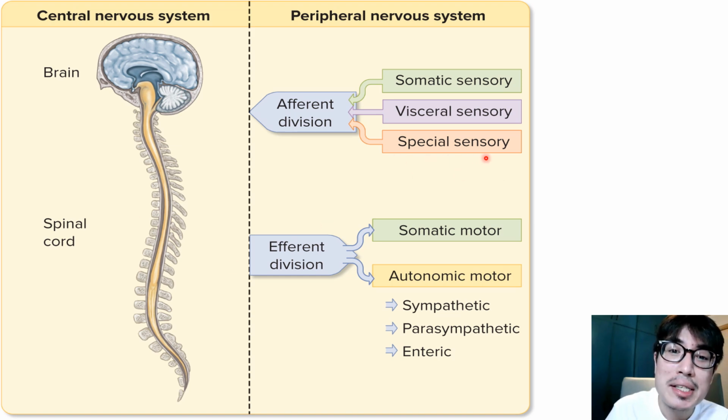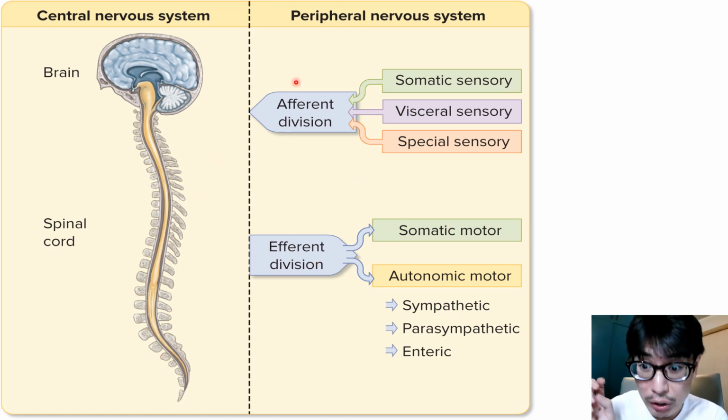And the special sensory component of the afferent division carries signals from our special senses, the eyes, the tongue, our sense of smell, our sense of hearing, and transmits that information, you can guess it, to the CNS yet again for processing. And the efferent division of the peripheral nervous system carries signals from the CNS to effectors in